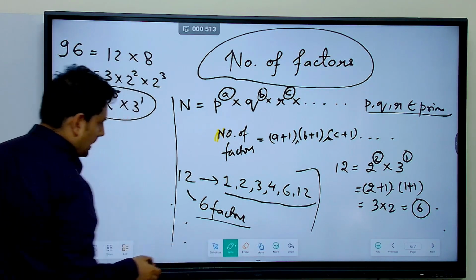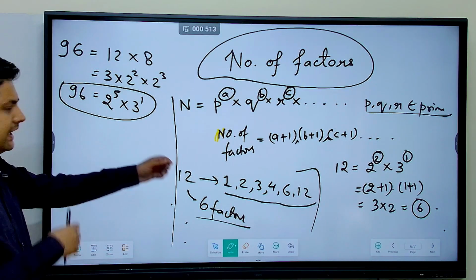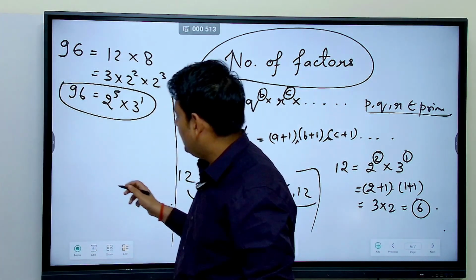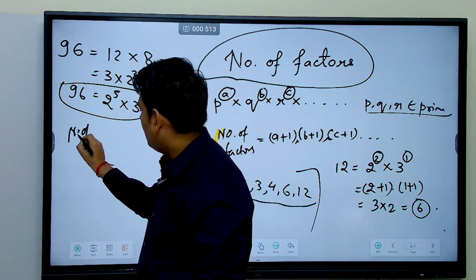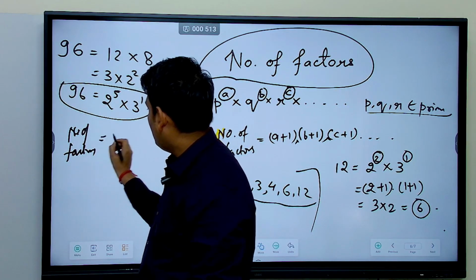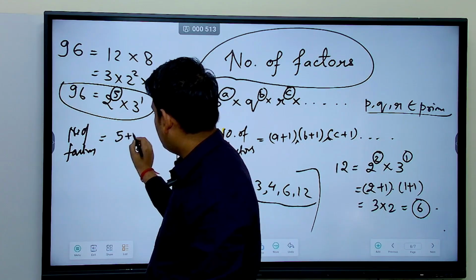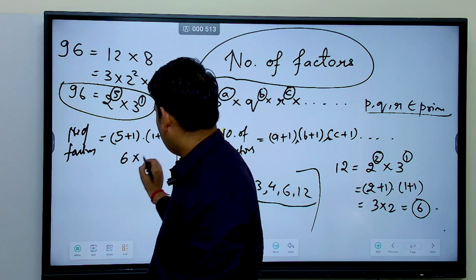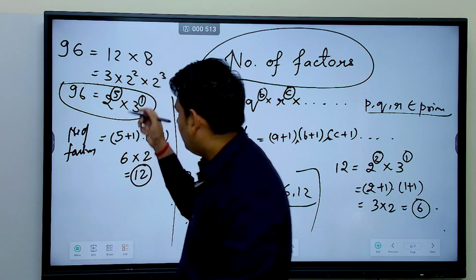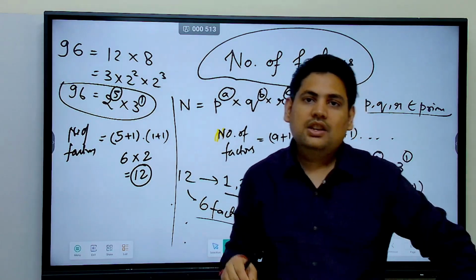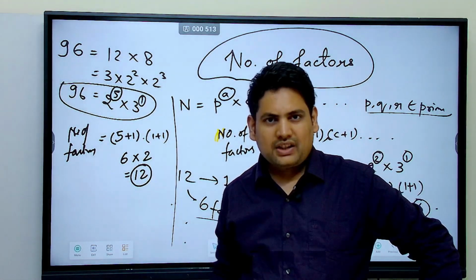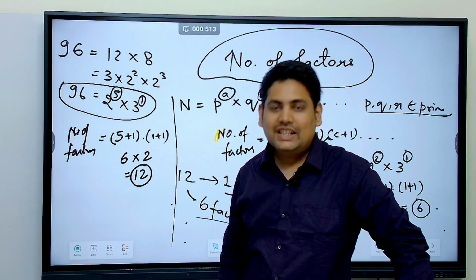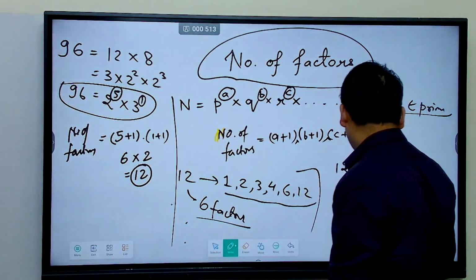For 96, if it is 2 power 5 into 3 power 1, what I can write is number of factors would be equal to what? This 5 plus 1 into this 1 plus 1. What do I get? 6 into 2, that is 12. Therefore 96 will have how many factors? 12. Without finding out all 12 factors, which will take a lot of time, you can directly do like this and get to 12 factors. This is what you needed to do in that question.